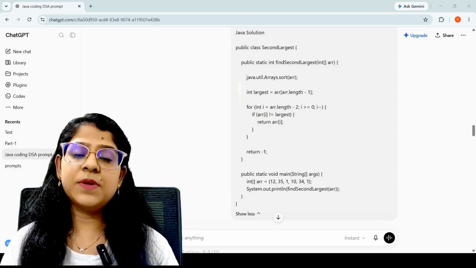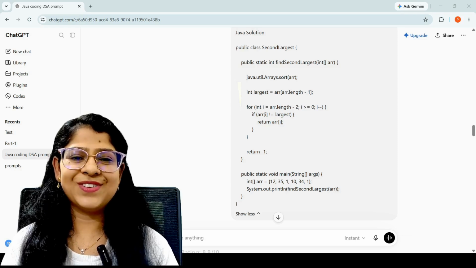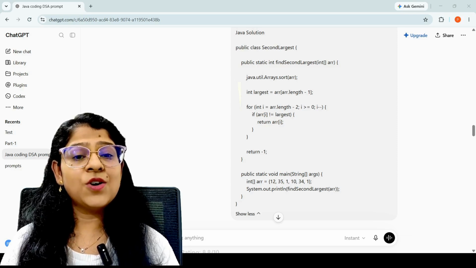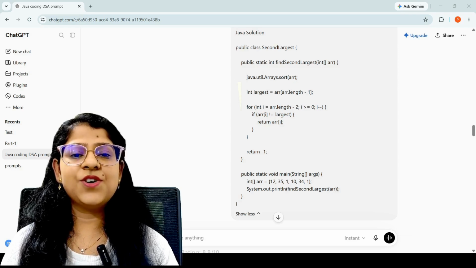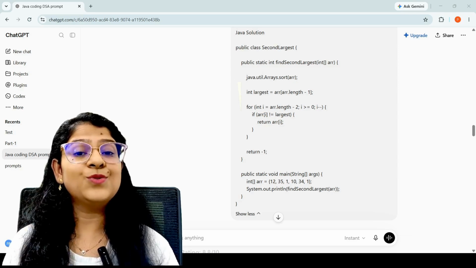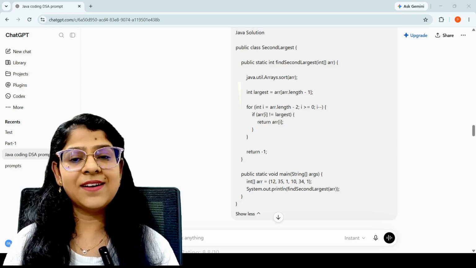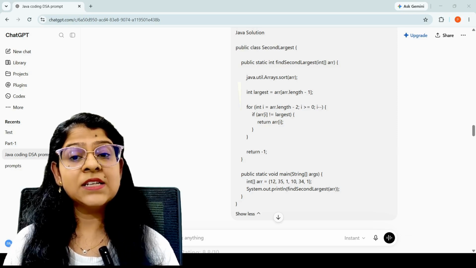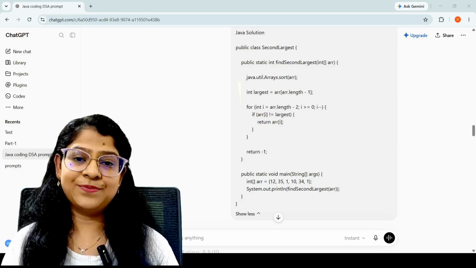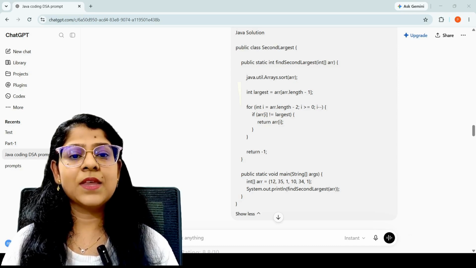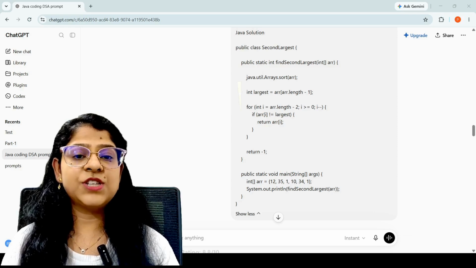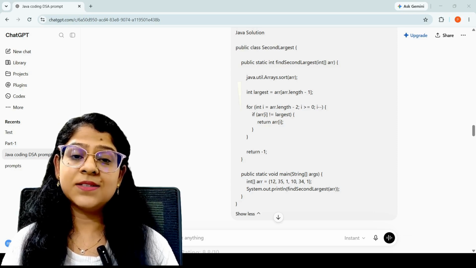This is what makes this prompt so useful. You are not just practicing DSA problems, you are learning how to think, how to code, and how to communicate like a Java developer in an actual interview. Now let's see how ChatGPT evaluates my answer.